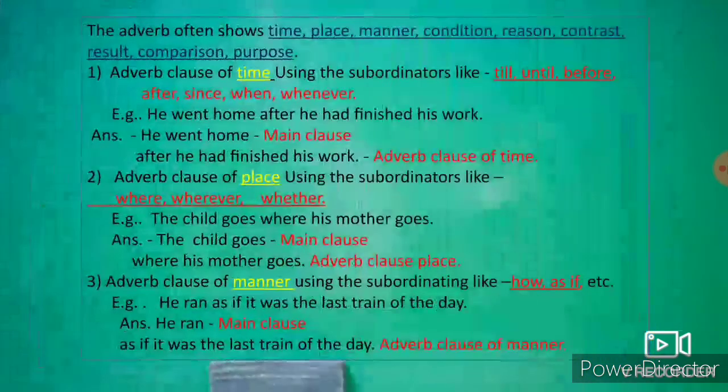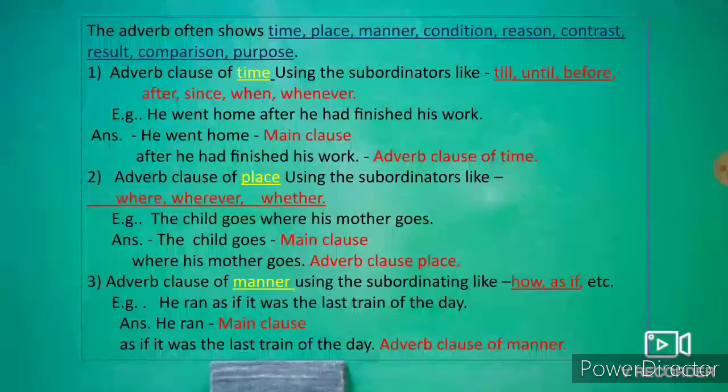Okay, let us see the examples. The adverb often shows time, place, manner, condition, contrast, reason, comparison, purpose. First type of adverb clause, clause of time, using the subordinators like till, until, before, after, since, when, whenever. For example, he went home after he had finished his work. In this sentence, he went home is the main clause, root clause.